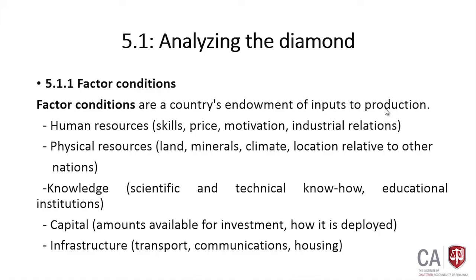Think about Sri Lanka, for example. What type of factors do we have more? We are a country which has heavy labor resources. That's why we have specialized in some industries in the global market which use more labor. For example, the garment industry. In the garment industry, we use labor more. Since we have more labor, we specialize there. Look at the tea industry. We require labor for the tea industry. That's why we have specialized there.